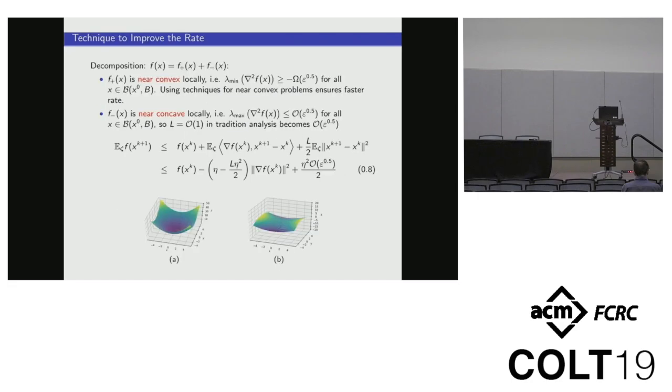To improve the rate, we decompose the function into two parts. The first part, the function is near convex. Refer to picture A. Solution techniques for near-convex problems ensure a faster rate. The second part is near-concave. So L in the traditional analysis is reduced to epsilon to the power of 0.5. Refer to equation 8. So both the two parts can ensure a faster rate.